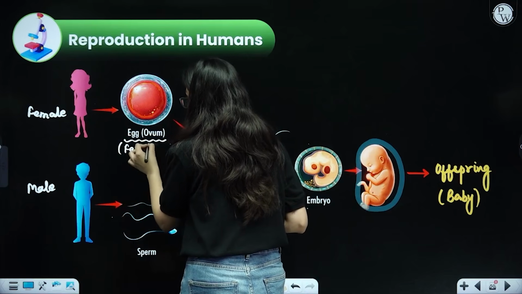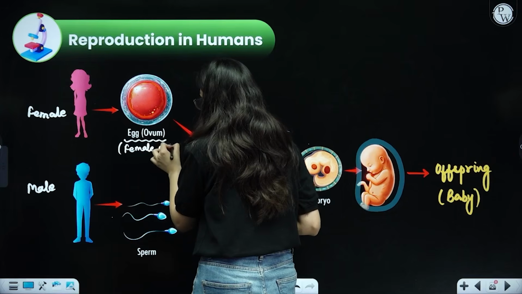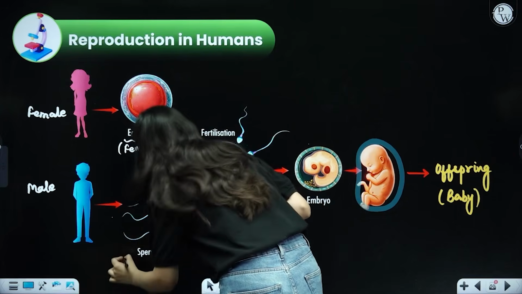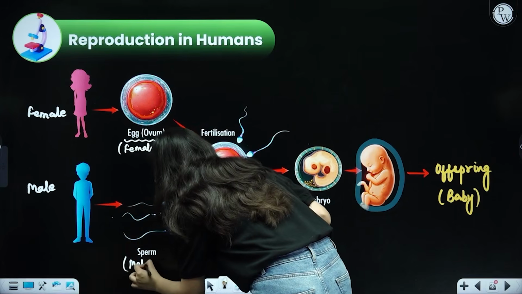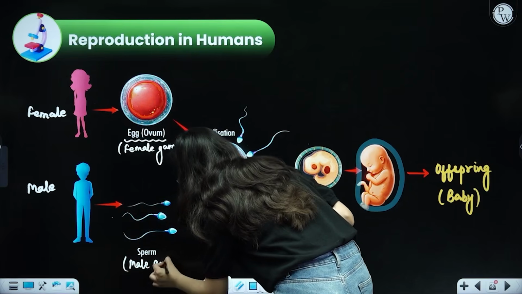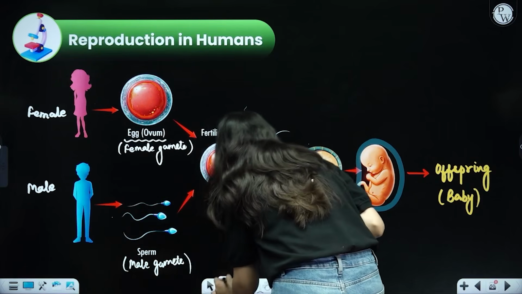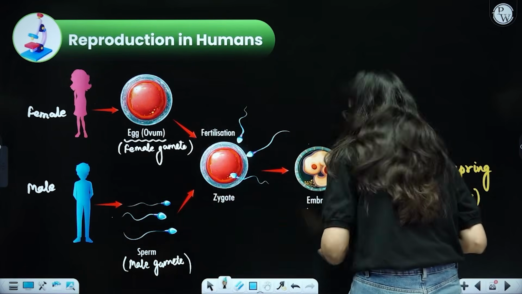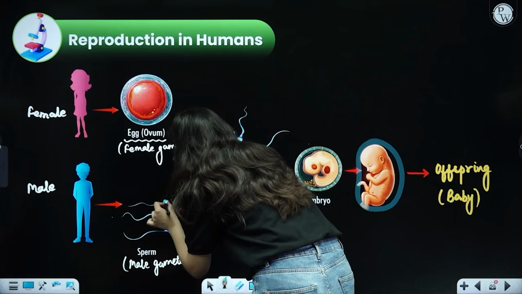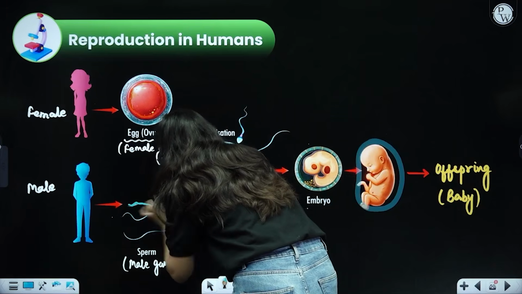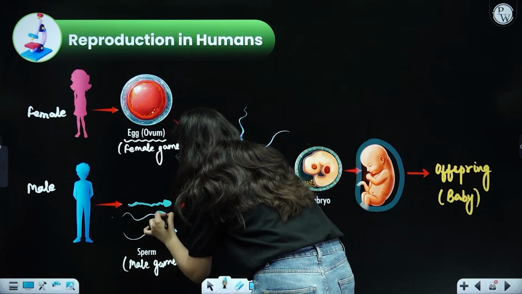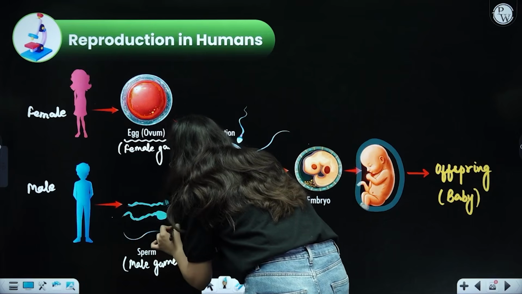So the female gamete is actually called the egg or the ovum, and the male gamete is actually called the sperm. And do you see the structure of the sperm? Although there is not much detail given in the book, still you see there is a pointed head-like structure and there is a long tail. This is how the male gamete looks like. It has a pointed head-like structure and a tail.